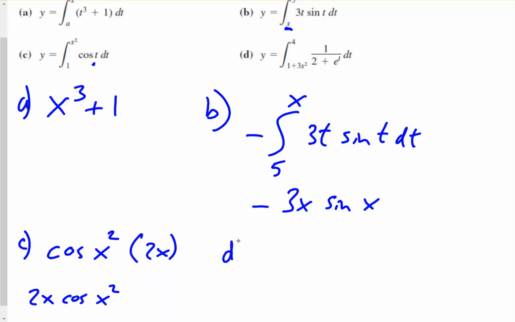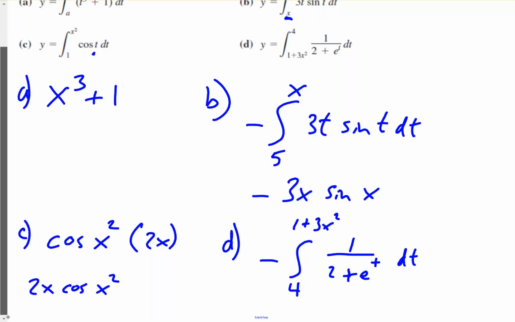All right, let's look at D. D is going to be similar to B, where we're going to have to switch the bounds on the integration. So as we do that, we're going to introduce the negative. We have the 1 plus 3x squared come up top. The 4 goes down to the bottom. And we have 1 over 2 plus e to the t dt.